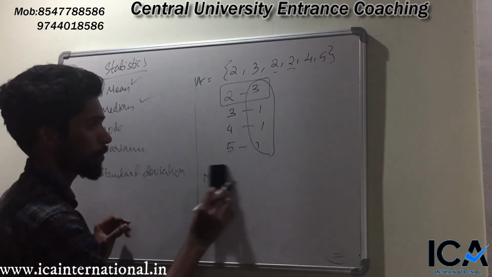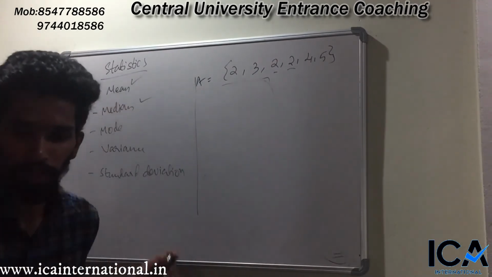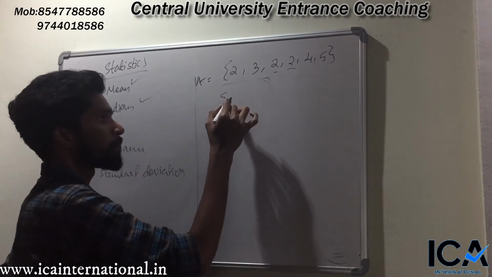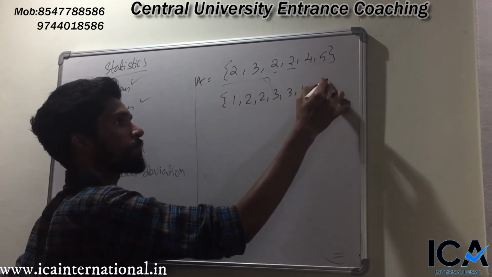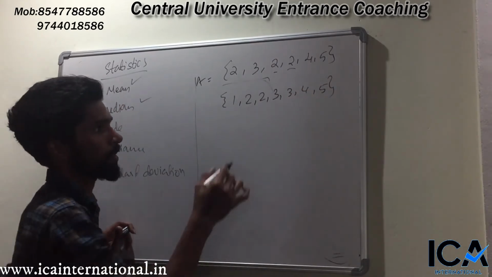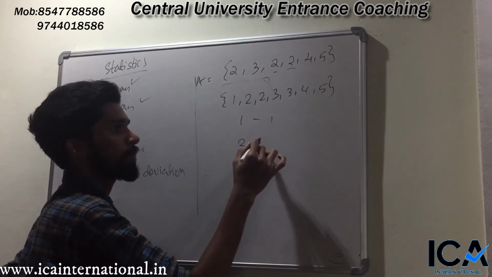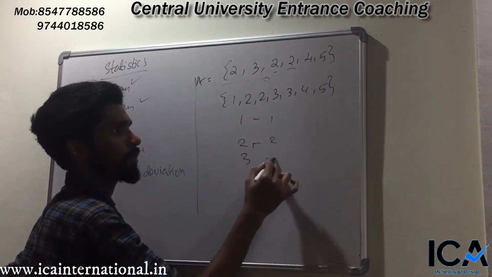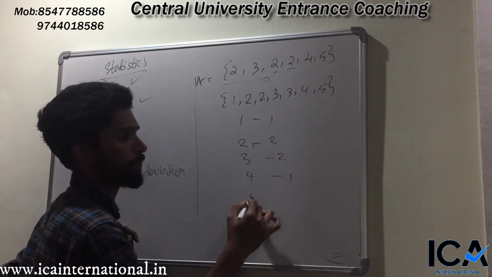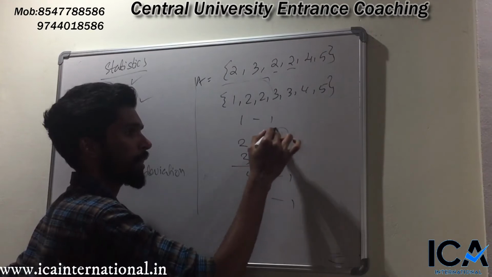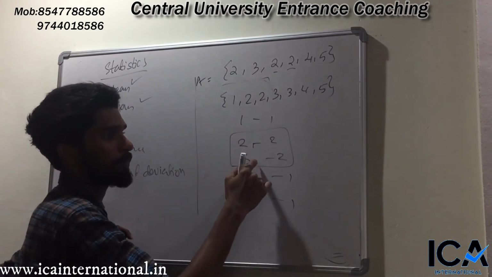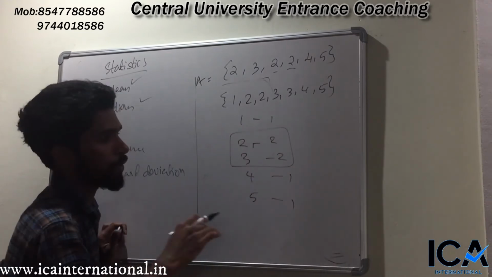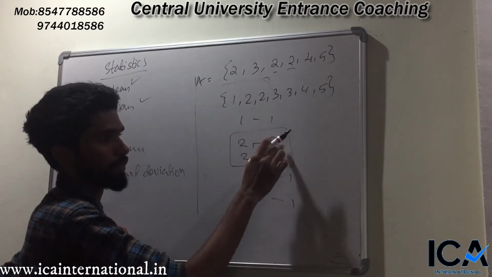Suppose we take one more set, let us assume that the elements are 1, 2, 2, 3, 3, 4, 5. If you see this set, 1 is repeating 1 time, 2 is repeating 2 times, 3 is repeating 2 times, 4 1 time, 5 1 time. In this case, we have multiple modes because 2 and 3 are repeating 2 times. No more element is there which repeats more than 2, right?